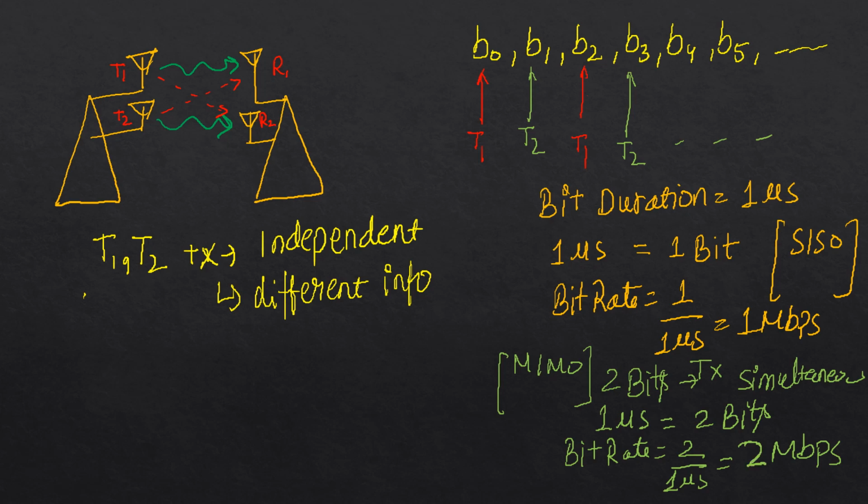Okay, so we can easily see that we have increased our capacity or throughput by a factor of 2 by deploying two transmit antennas and transmitting totally different or independent information from both the antennas. And this mechanism is also known as spatial multiplexing.